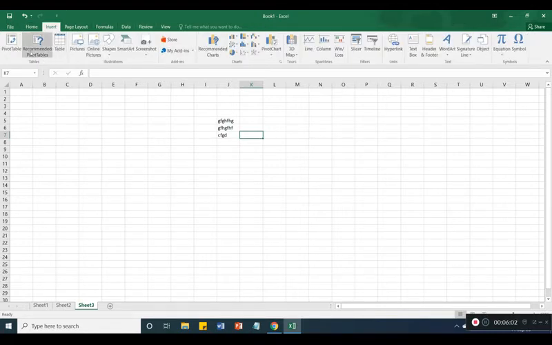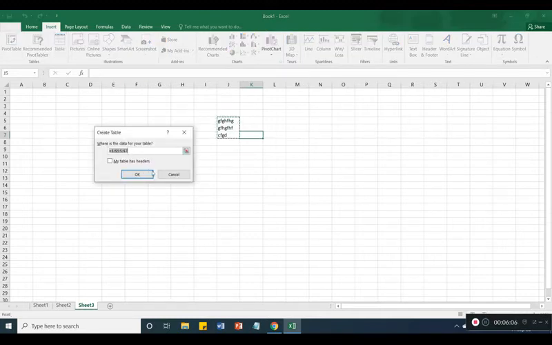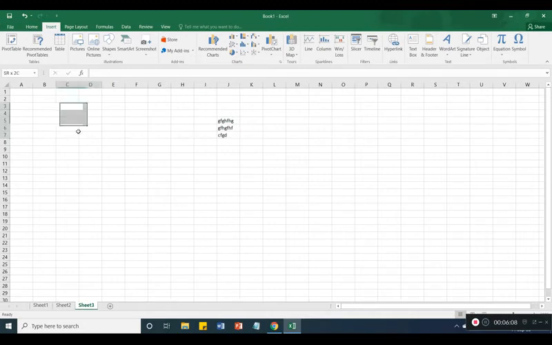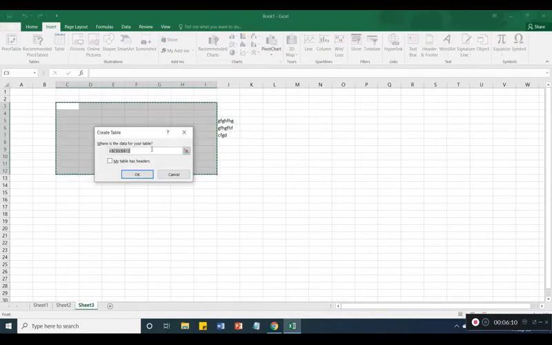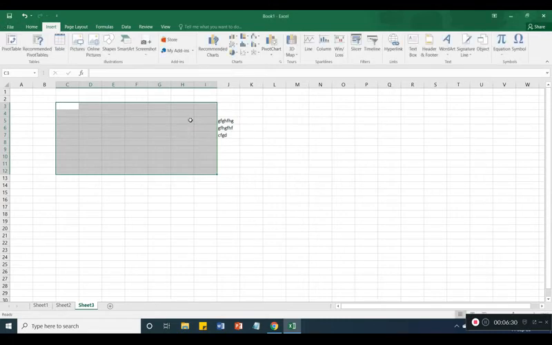So in the Insert tab, see here Pivot Table, you can create a number of tables. See, these are the tables. If you want to select a particular table, you can use the table. You can see C3 to I3, and I1 to I12, I3 to I12, looks like this. So from here to here the range is given. This is the last cell and this is the first cell. So these are the ranges given for the table.